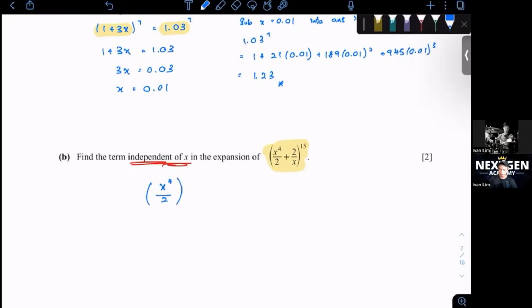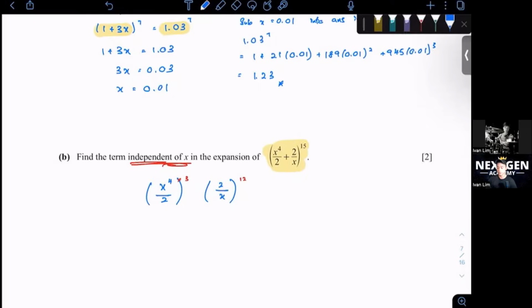So what I'll do is we write both the a and b terms first: x to the power of 4 over 2 and 2 over x. As you can see here, this is x to the power of 4 and x. The two powers that we want to put should sum up to 15. And when we multiply both the x values together, it should be equal to 0. So what would be the answer? I'll just give you straight the answer. This will be 12 and this will be 3. Because you see, 4 times 3, and 1 over x to the power of 12. So x to the power of 12 divided by x to the power of 12, you should get x to the power of 0.